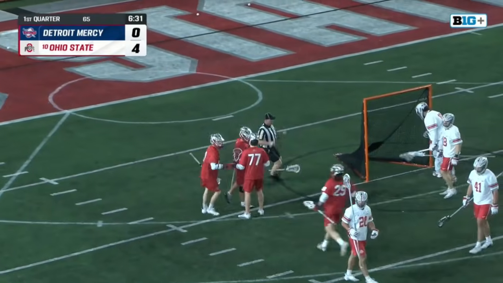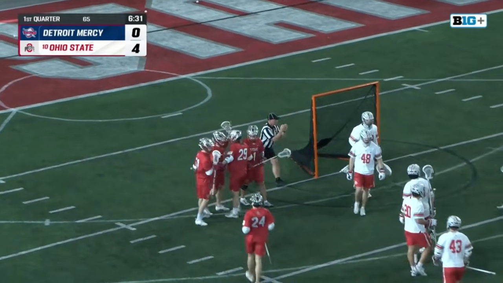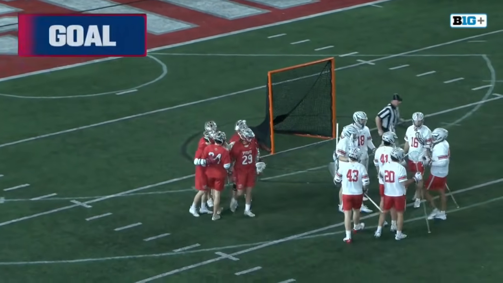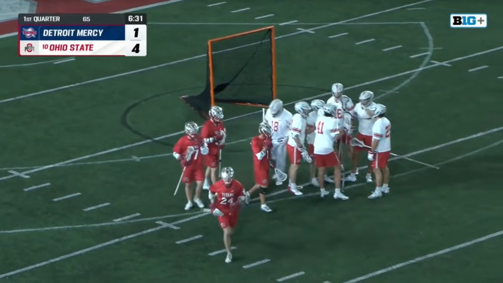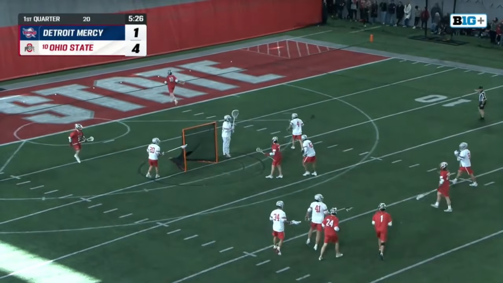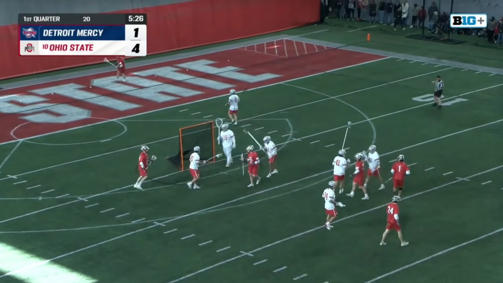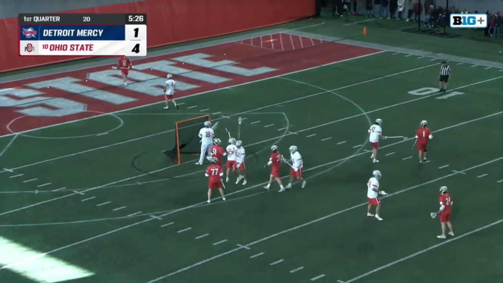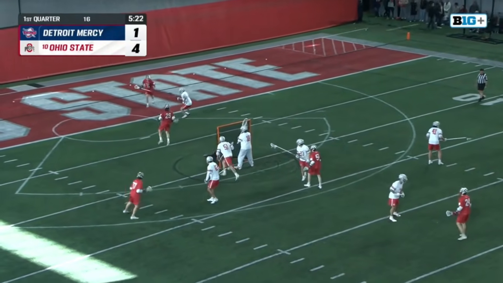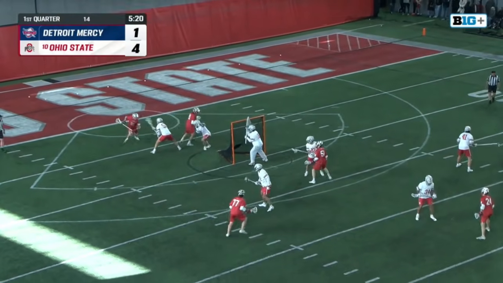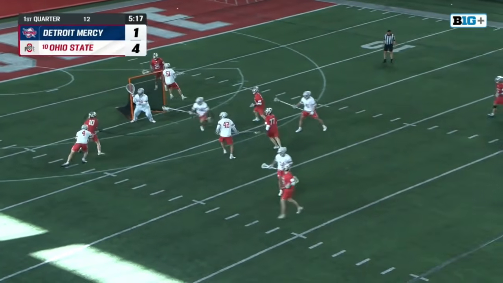The fake, the shot, and there's a score. And Marcus Thundercloud gets DMU on the board here for the first time this season. That was a great offensive look there for Detroit Mercy. Yeah, a 3-on-2 counter. They quickly go a little too wide to the right, as Thundercloud was trying to connect on a second there. 20 to go on the shot clock here. And it was a good opportunity by Detroit Mercy. They're trying to come all the way around the cage, find that open spot. They want to take their time and get the best opportunities.